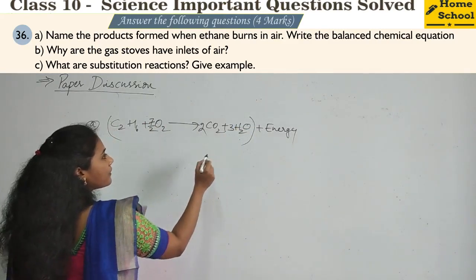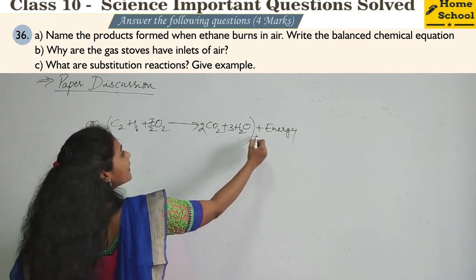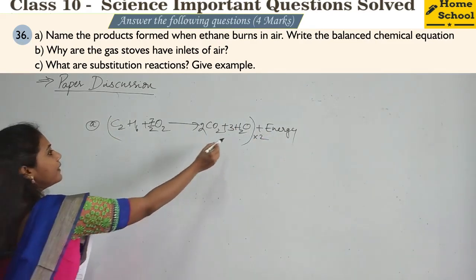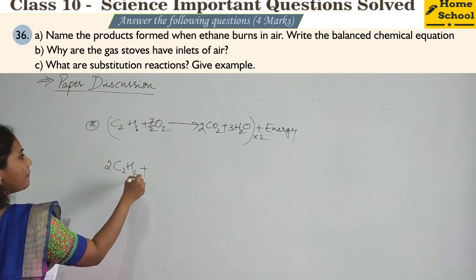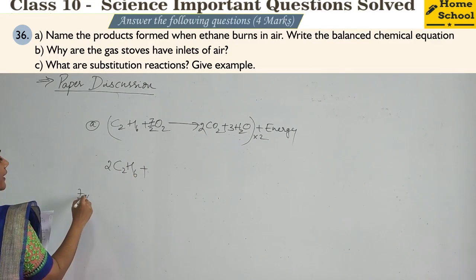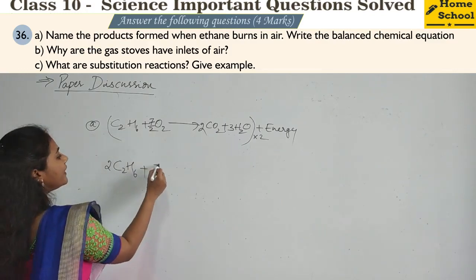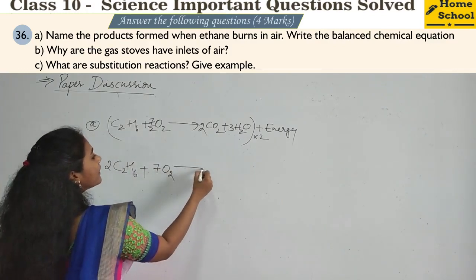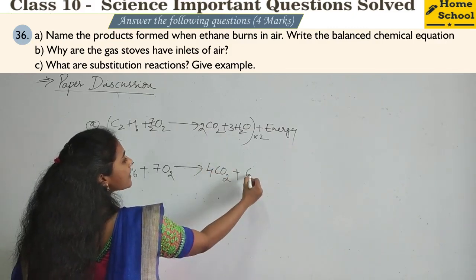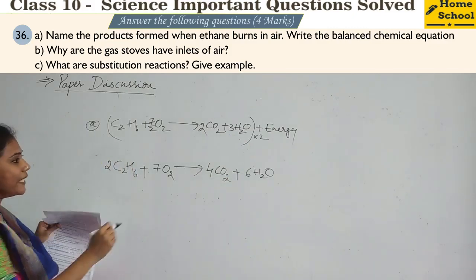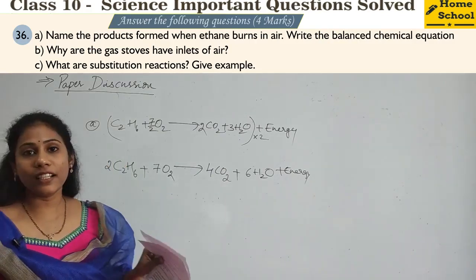The entire equation. Okay, so entire equation, no need to include energy, right? Entire equation multiply by 2. So what do you get? Multiply this with 2. So you will get 2 C2H6 plus, see here, 7 by 2 into 2. This 2 gets cancelled. So what is remaining? 7, right? So what I can write? Just 7O2, right? Giving 2 into 2, 4. So 4 CO2 plus 3 2s are 6. 6 H2O you will get. Plus energy. So this is your balanced chemical equation, guys.